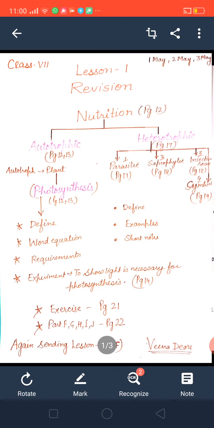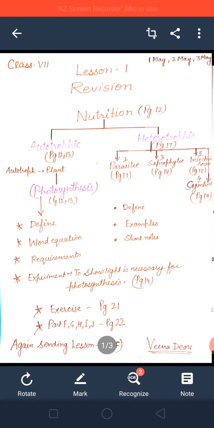Okay, now sunlight. Third requirement is sunlight. Chlorophyll captures solar energy from sunlight so that it can be used in photosynthesis. So who carries chlorophyll? Chlorophyll captures solar energy from the sunlight. This solar energy is used to make the food.